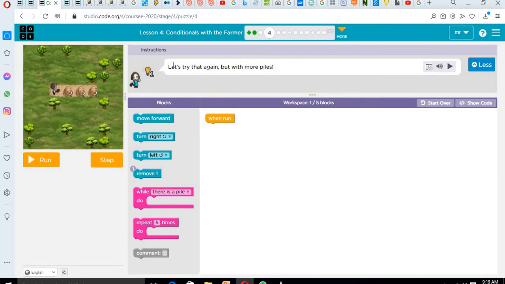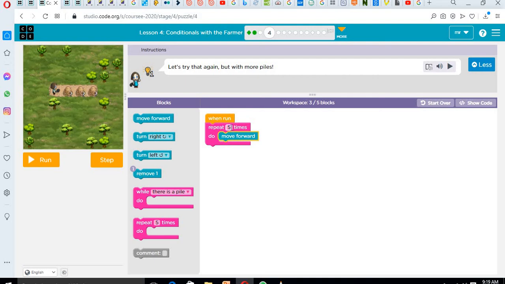Now this one says, let's try that again, but with more piles. So because there are more piles, we're repeating it. So first of all, carry the repeat block. Now there's a difference between the repeat block and the repeat until block. So I'm going to be repeating moving forward. How many times am I going to repeat? 1, 2, 3.